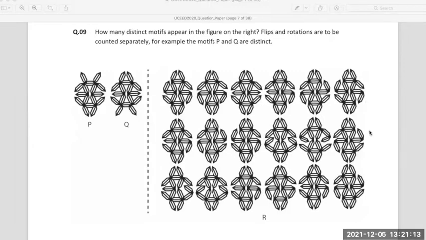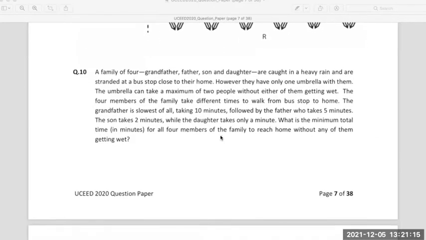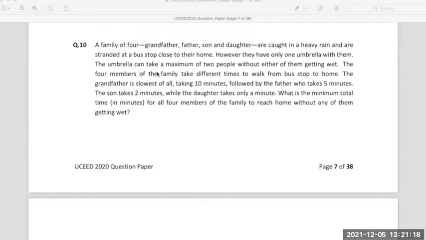Okay. Go to the next one here, number 10. There's a family of 4: grandfather, father, son, daughter. All these 4 people are caught in heavy rain and are stranded at a bus stop close to their home. However, they only have one umbrella with them.